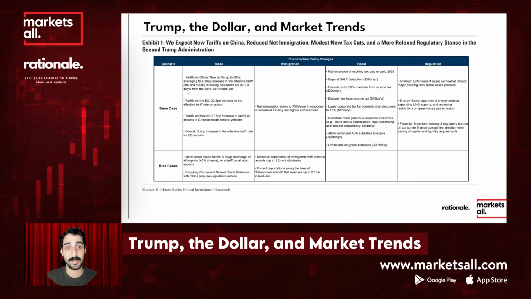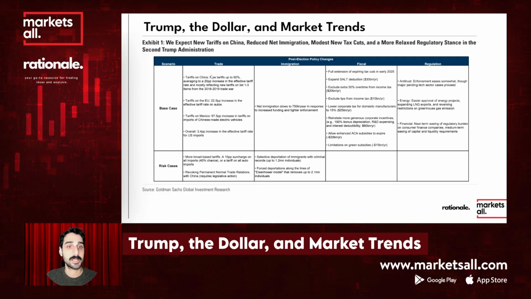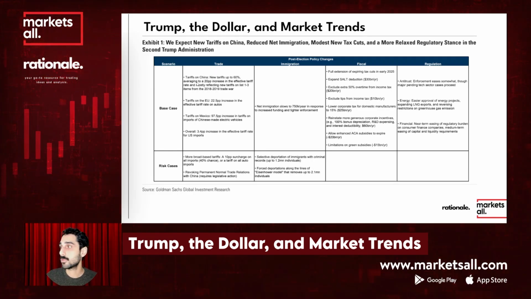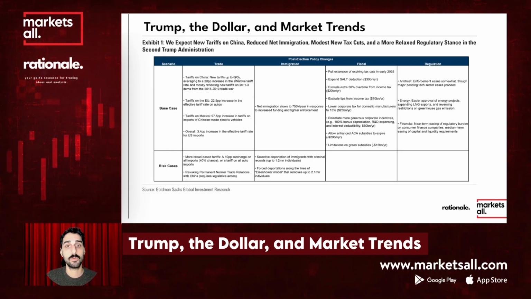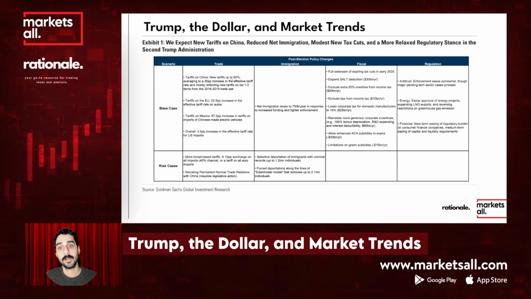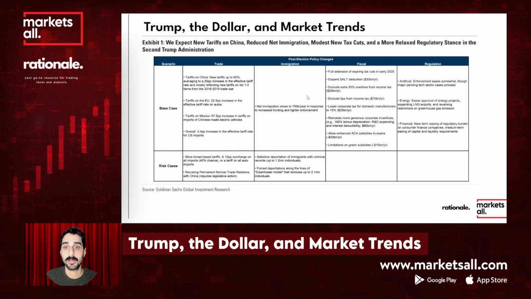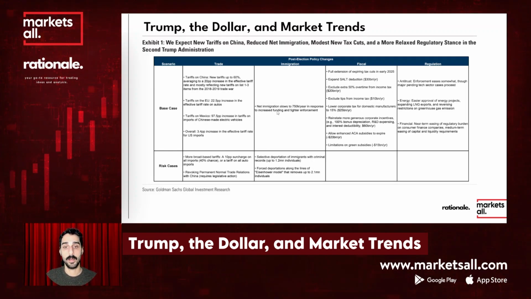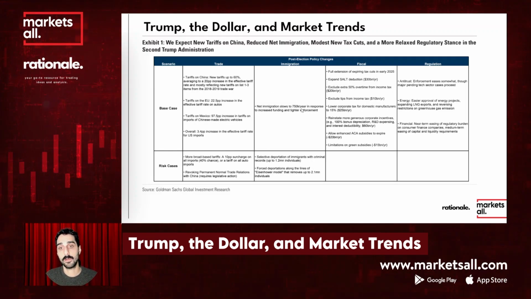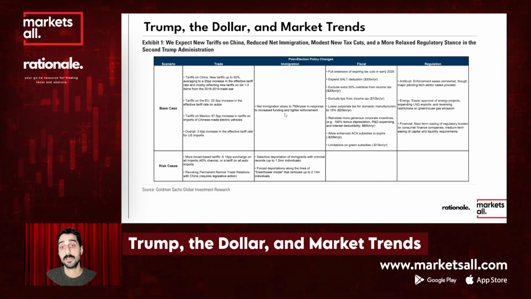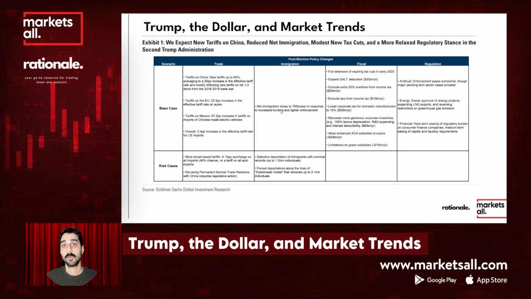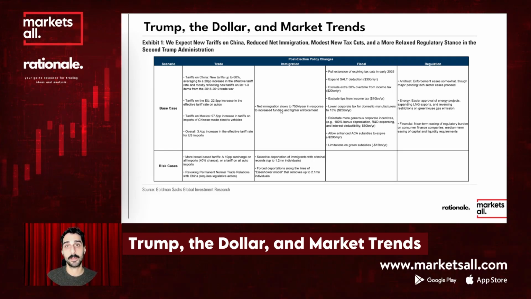In the base case, tariffs on China are expected for sure. If new tariffs go up to 60%, that's another issue. What about immigration, with net immigration slowing to 750K in a year in response to increased funding and tighter enforcement? What might be the impact of immigration policy?